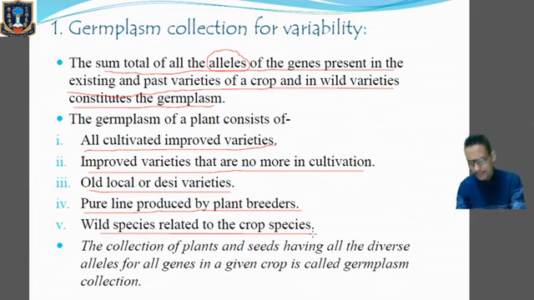Kindly remember the two types of seeds: orthodox seeds, which are mainly kept at a low temperature of -10 to -20 degrees Celsius under anaerobic conditions, meaning in the absence of oxygen.